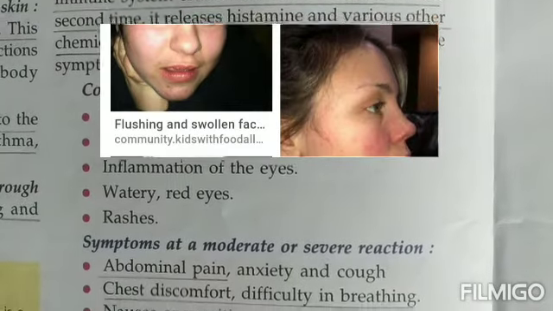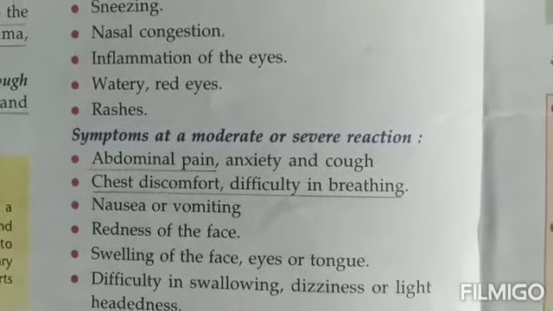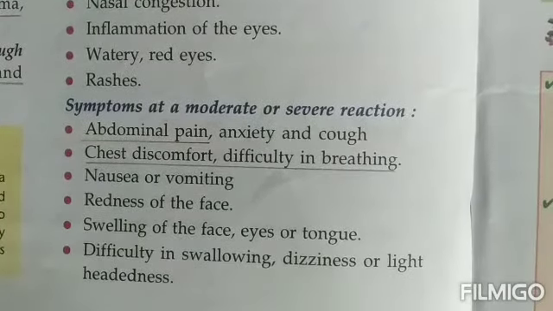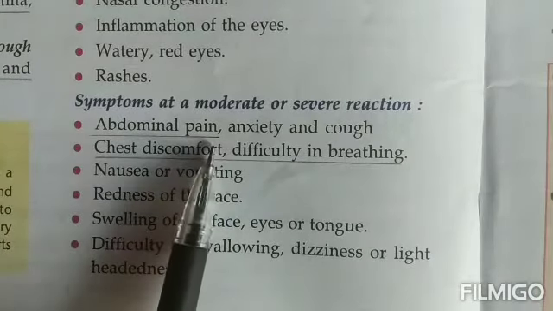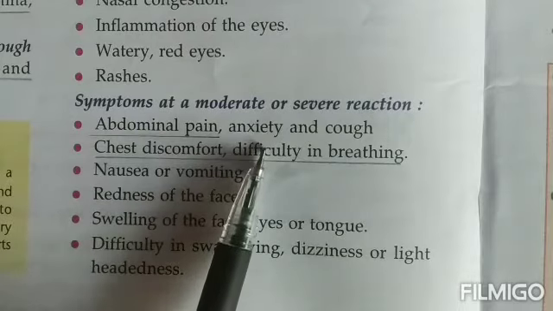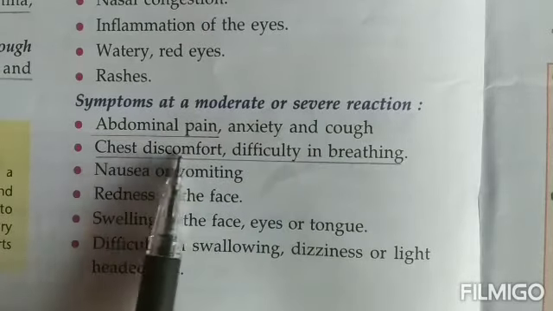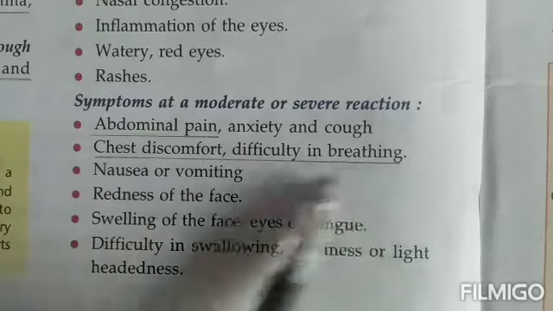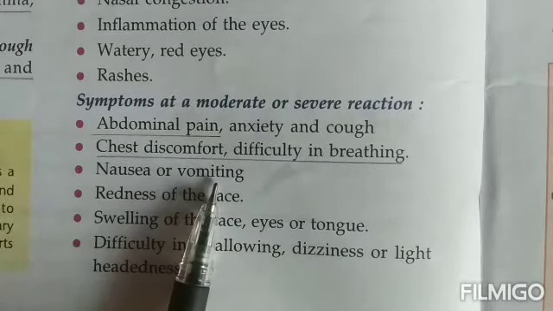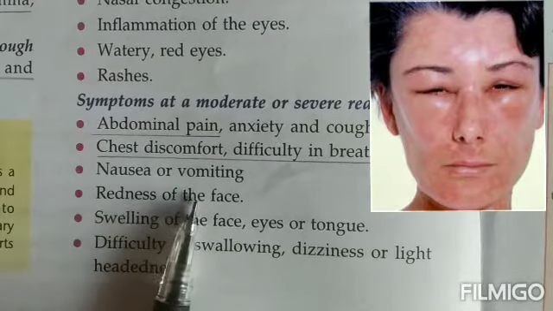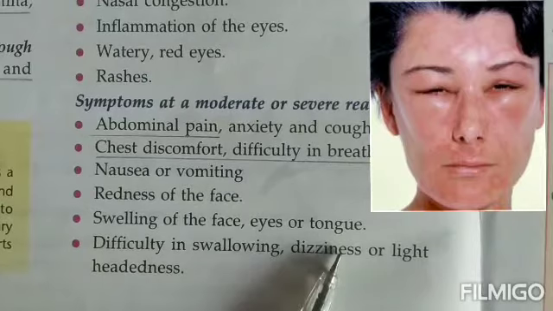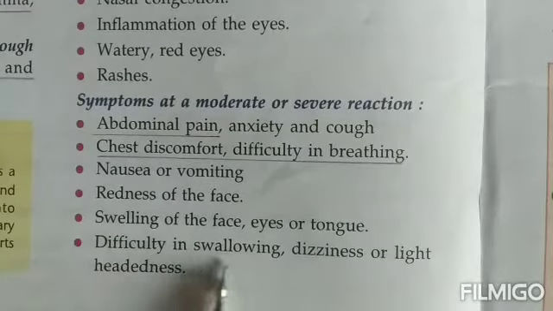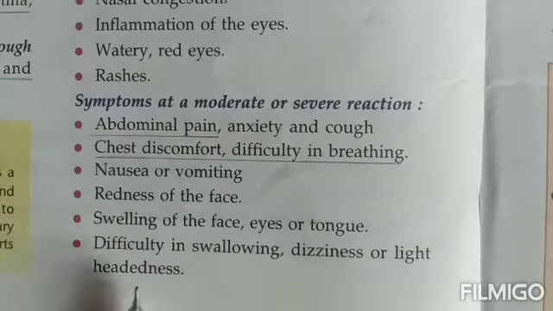Then the symptoms of moderate or severe reactions, that means the body is severely reacting to these allergens. Then we can have pain in the abdomen, that is the stomach area, children. Anxiety, cough, chest discomfort, difficulty in breathing, nausea or vomiting, right? The face might become red, swelling of the face, eyes or tongue might occur, difficulty in swallowing, dizziness or lightheadedness.